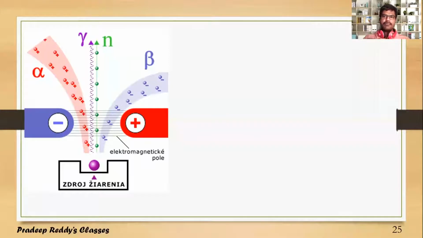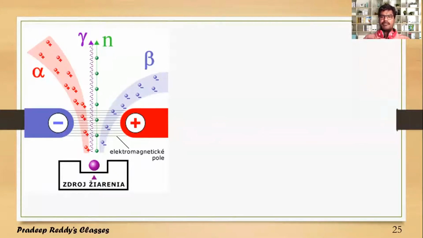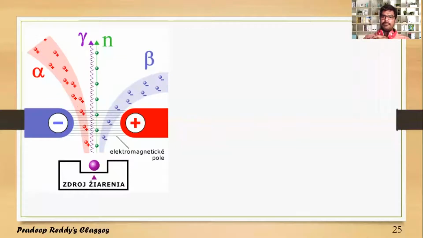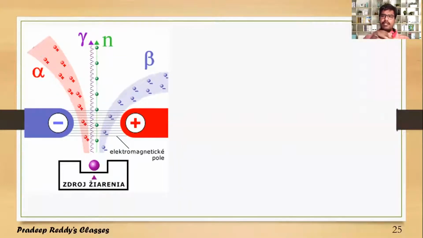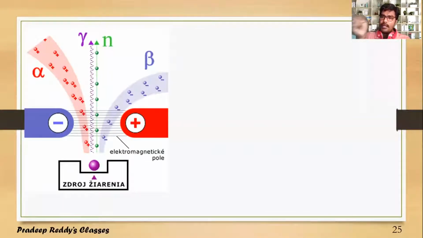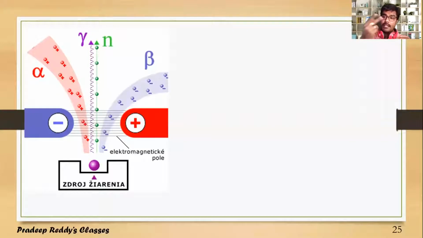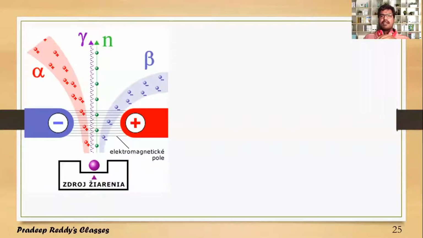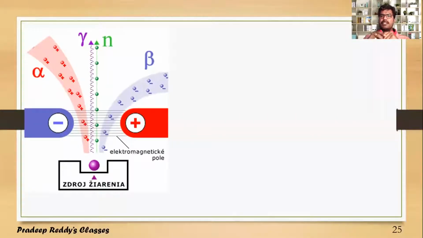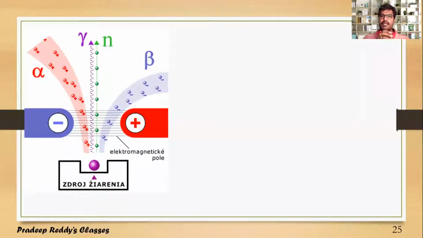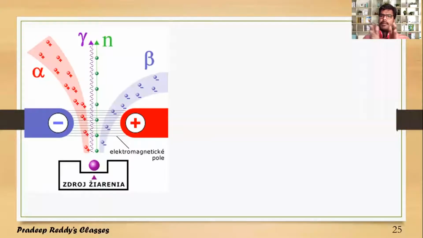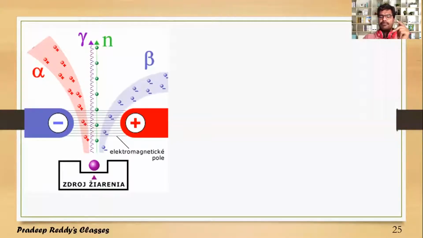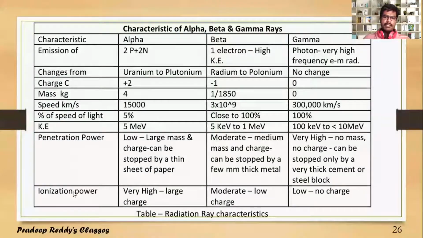So from that we can confirm these radioactive radiations are charged, and the deflection of both positive and negative charges ejected from the nucleus does not have the same radius of curvature. The radius of curvature of those particles is different. So from that we can estimate the charge of alpha particles as well as beta particles. Thus, experimentally we can confirm that alpha particles and beta particles are positively charged and negatively charged particles, right?